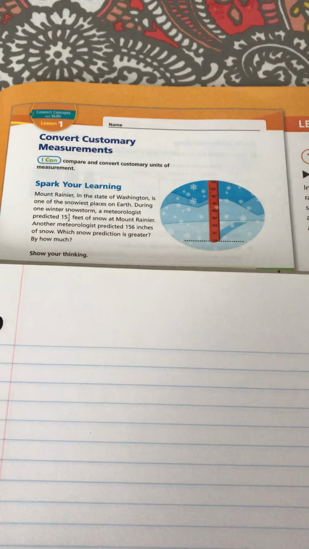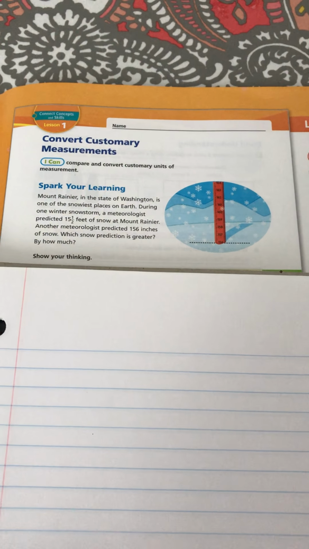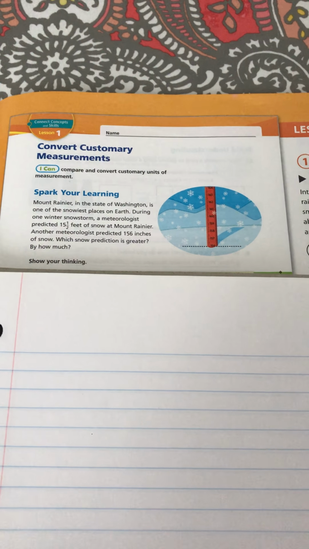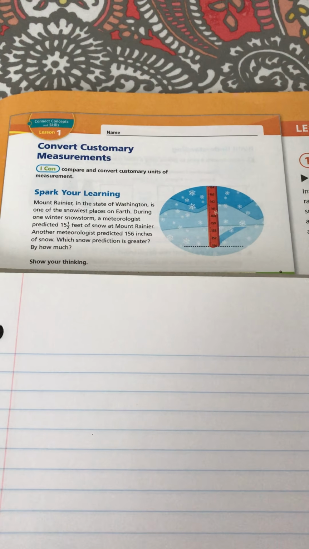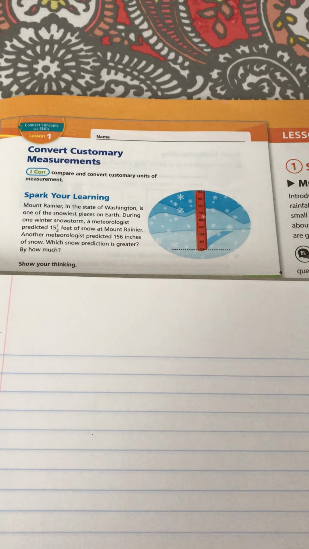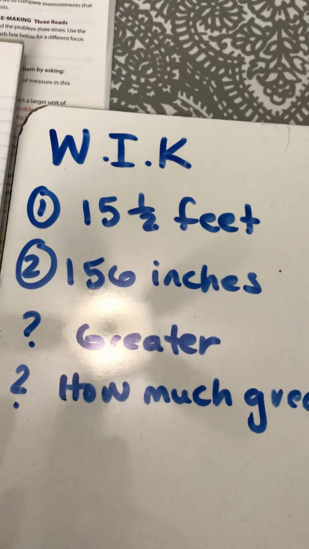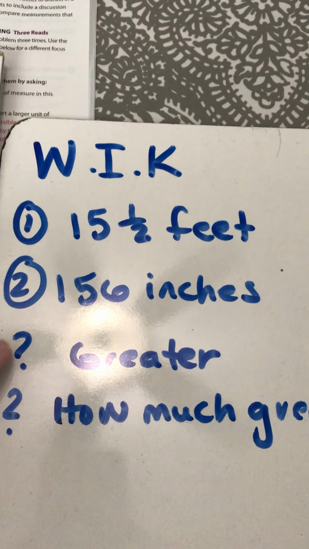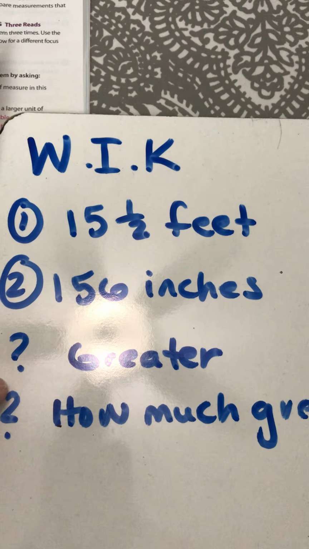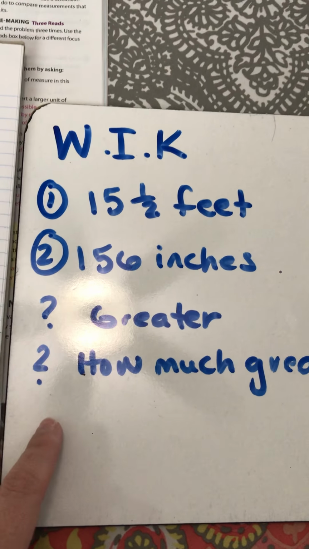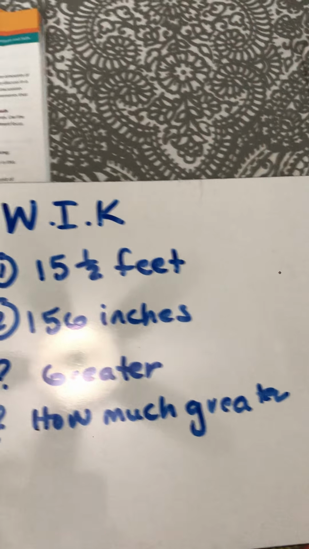Then the question says, which snow prediction is greater? So the question is greater. And then the second question is, how much greater? Right? So it says, by how much? So I have here my what I know. I know that one meteorologist said it was 15.5 feet of snow. The other meteorologist said it was 156 inches of snow. The question is asking, well, of these two, which one is greater amount of snow? And then the second question is asking, well, how much greater is that amount of snow?